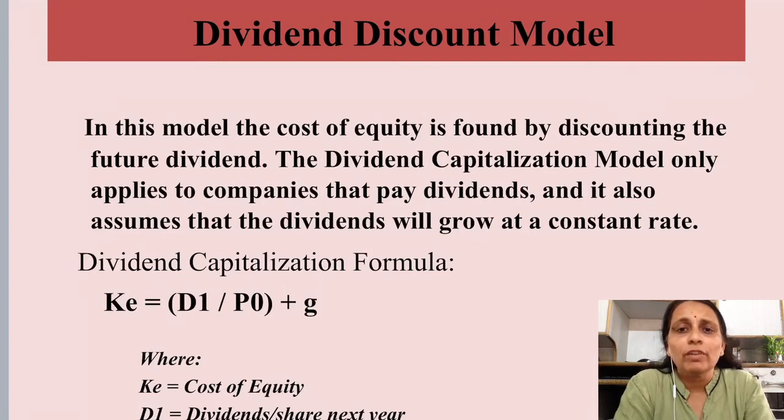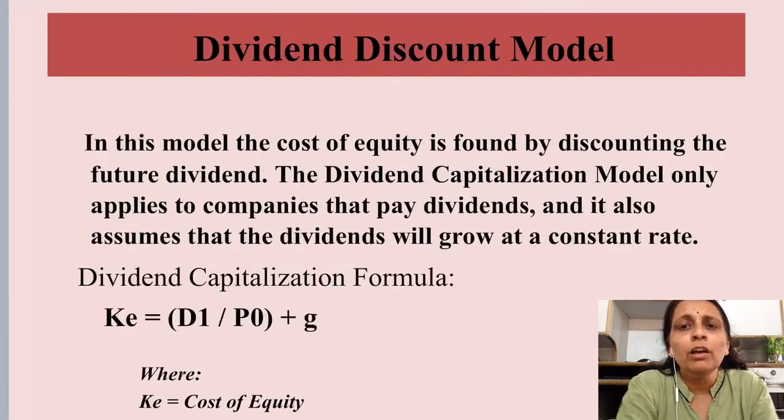So in this case, the market price we assume is the current market price of the share, and if we put it in this formula, we can get that discount rate, and that discount rate becomes the cost of equity for that particular firm, right? So this is the explanation of what we do in the dividend discount model.